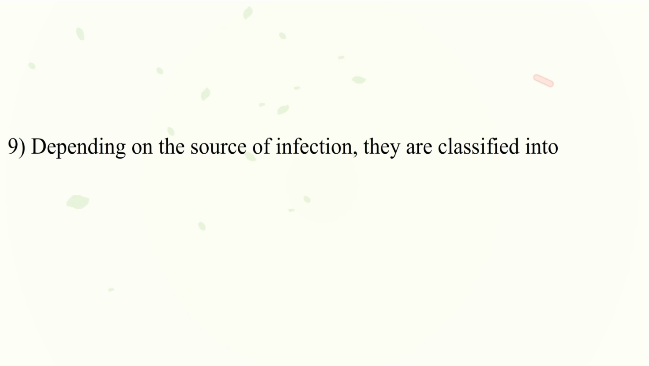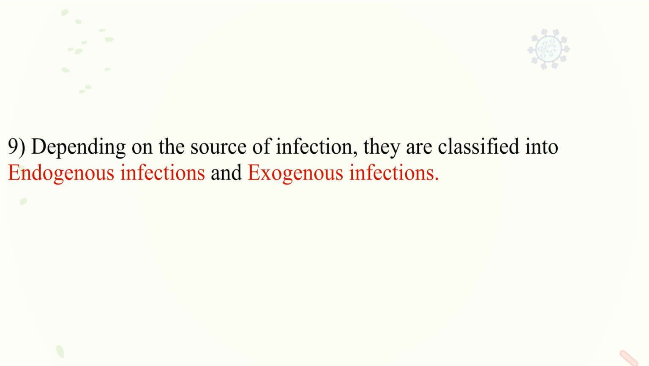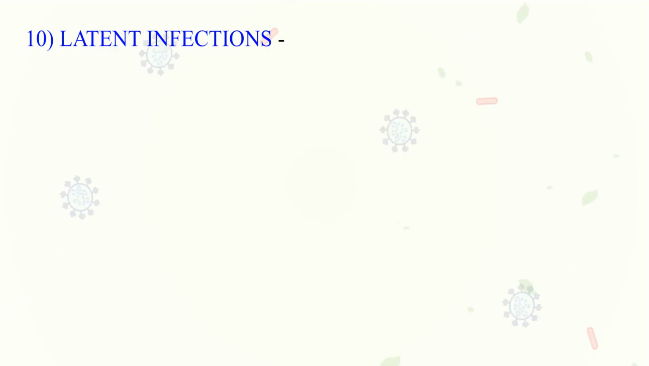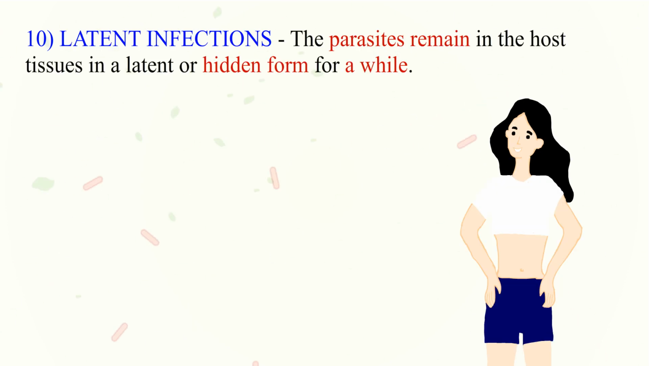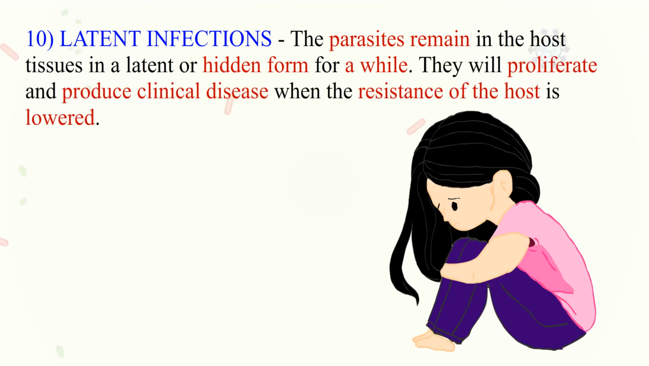9. Depending on the source, the infections are classified into endogenous or exogenous. 10. Latent infections. In latent infections, the parasites remain in the host tissues in a latent or hidden form for a period of time. They will proliferate and produce clinical disease when the resistance of the host is lowered.